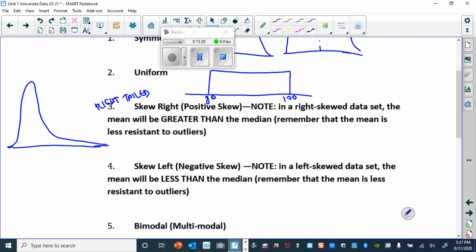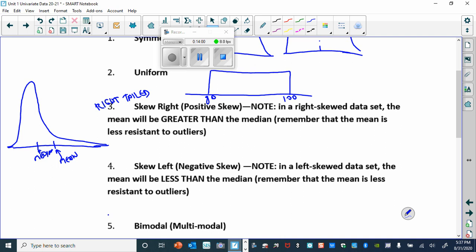And sometimes incomes are like that. You'd have most of the folks kind of in one little range here, on this left side here, and then a few people, and so right-tailed. And so in this case, you would expect, right? So for this example, the median would be here, and the mean would be here.